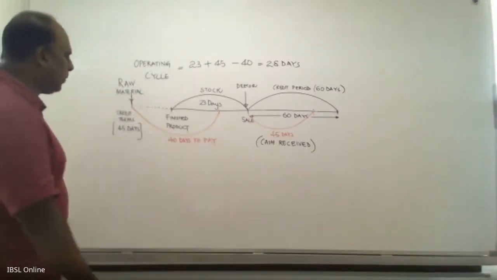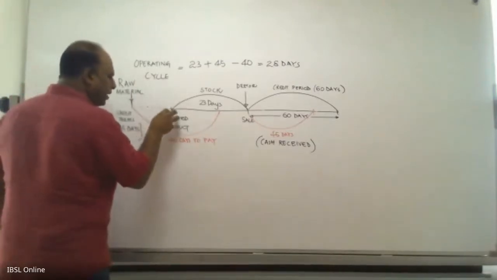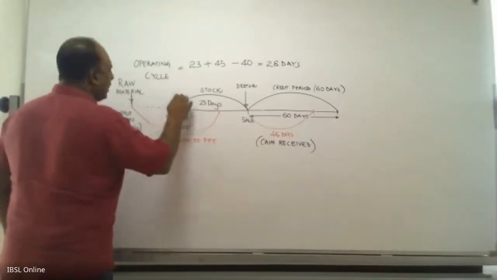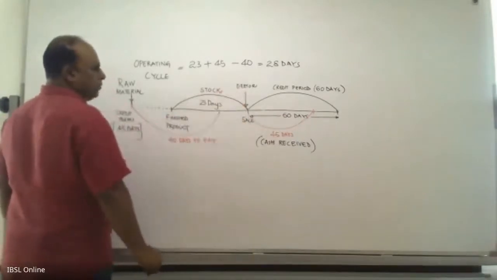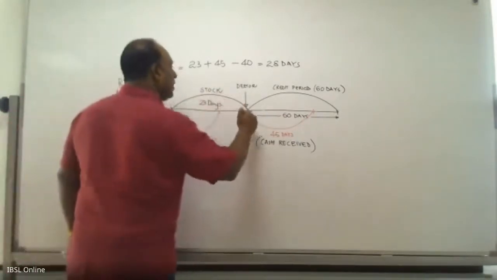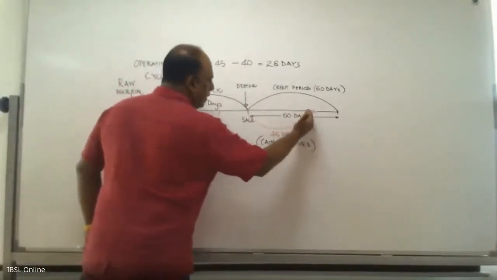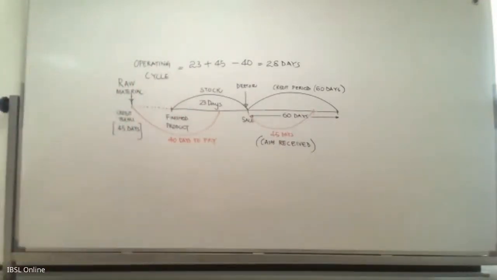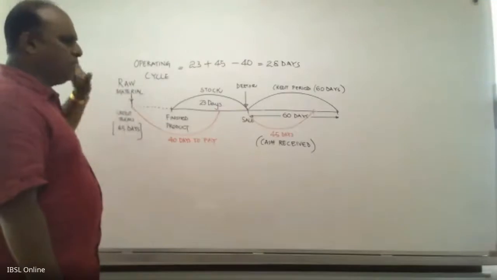So what needs to happen? You have purchased the raw material, then it has to become manufactured and it becomes finished product. Then this finished product will go into the showroom and it will be there, say, for 23 days. By the time you take the sale, then for the sale, you do a credit sale, it gives you 60 days, but fortunately you collect the money within 45 days. So this long cycle, effectively for the company, how quickly you recover cash from the raw material.